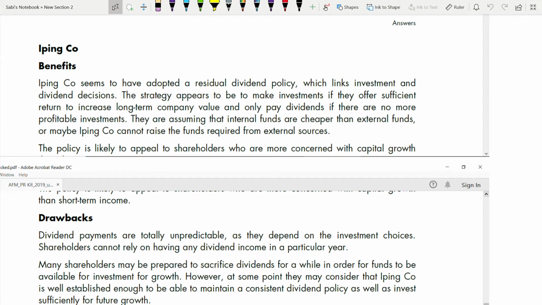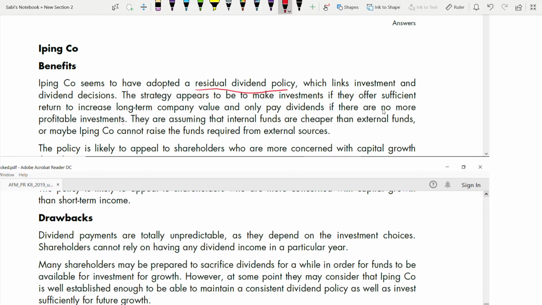Benefits. IPPing seems to have adopted a residual dividend policy. Yes, it's a residual dividend. It is known as residual dividend policy, which links investment and dividend decisions. We saw that investment increasing, that's why their dividend is reducing. So the strategy appears to be to make investments if they offer sufficient return to increase long-term company value, and only pay dividends if there are no more profitable investments. So they are only making investments if that investment offers them a sufficient return to increase the long-term company value, and only pay dividends if there are no more profitable investments.